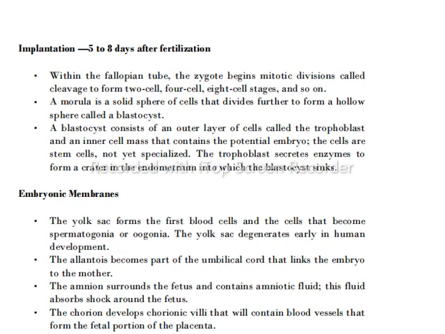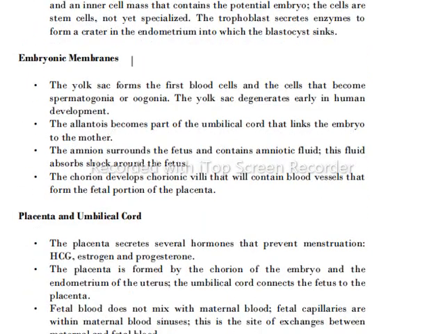A blastocyst consists of an outer layer of cells called the trophoblast and an inner cell mass that contains the potential embryo. The cells are stem cells, not yet specialized. The trophoblast secretes enzymes to form a crater in the endometrium into which the blastocyst sinks. Embryonic membranes: the yolk sac forms the first blood cells and the cells that become spermatogonia or oogonia. The yolk sac degenerates early in human development.